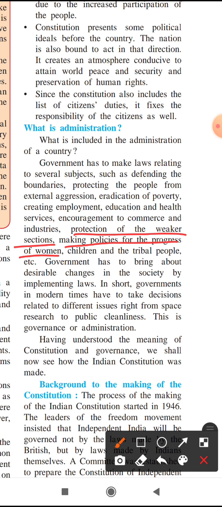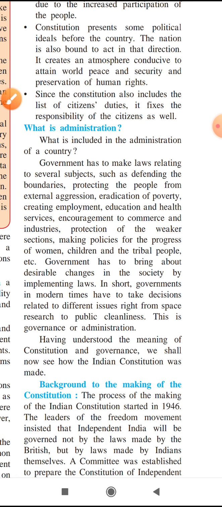Now next, the government has to bring about desirable changes in the society by implementing laws. It is not good if the government has made laws regarding the above subjects and released all of them, but according to those laws the desirable results are not there, or desirable changes are not happening in the society.